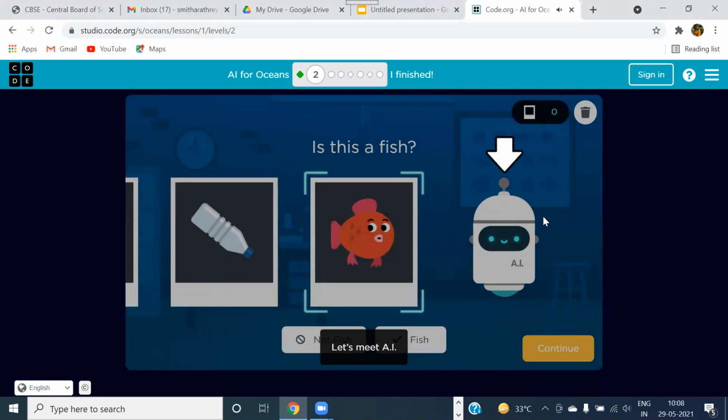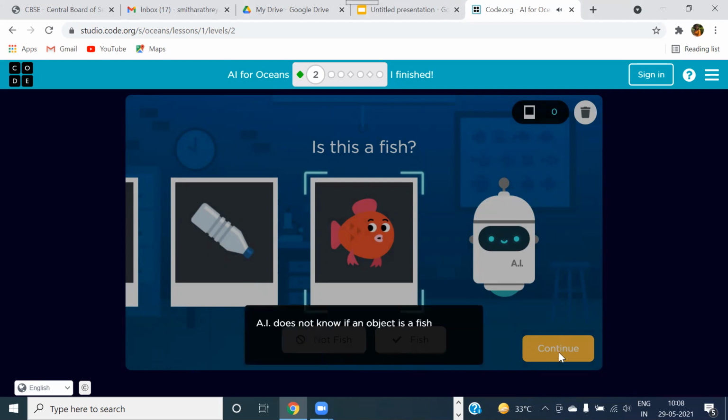So let's meet AI. This is the bot that we are going to train about fish as well as trash. But it does not know something. That is what we are going to teach: this AI does not know if an object is a fish or trash, but it can process images and identify patterns. So what can we compare this to? We can correlate this concept to the domain of AI, that is CV, your computer vision. And identifying patterns is an important concept of machine learning. That is how we are correlating this AI for Oceans with our lessons.